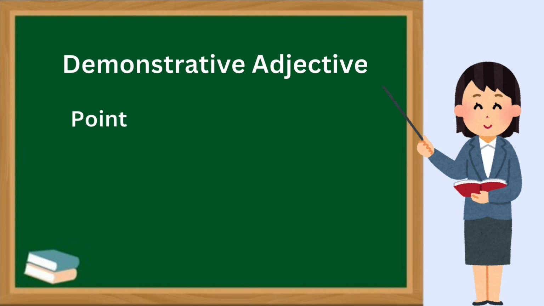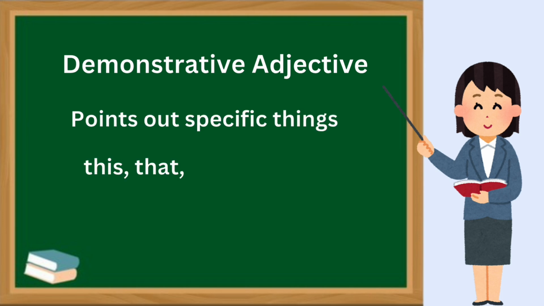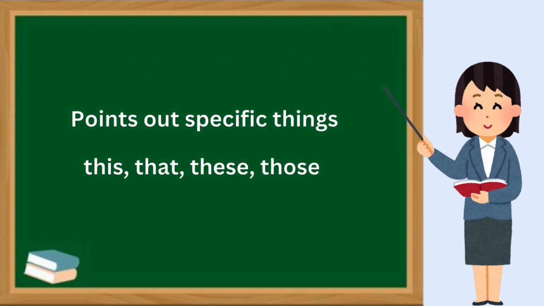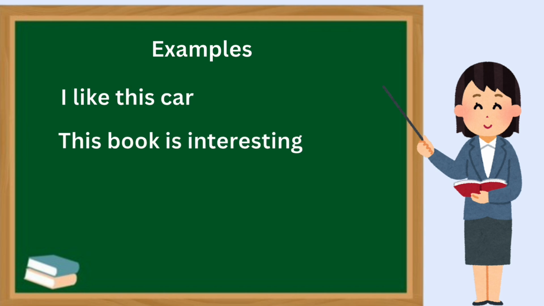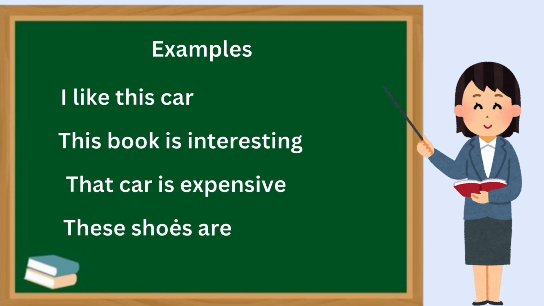Demonstrative adjectives point out specific things: this, that, these, those. Examples: I like this car. This book is interesting. That car is expensive. These shoes are comfortable.